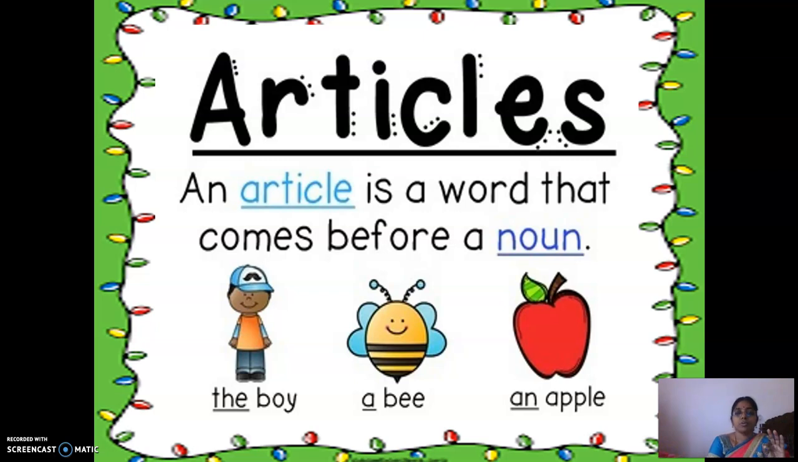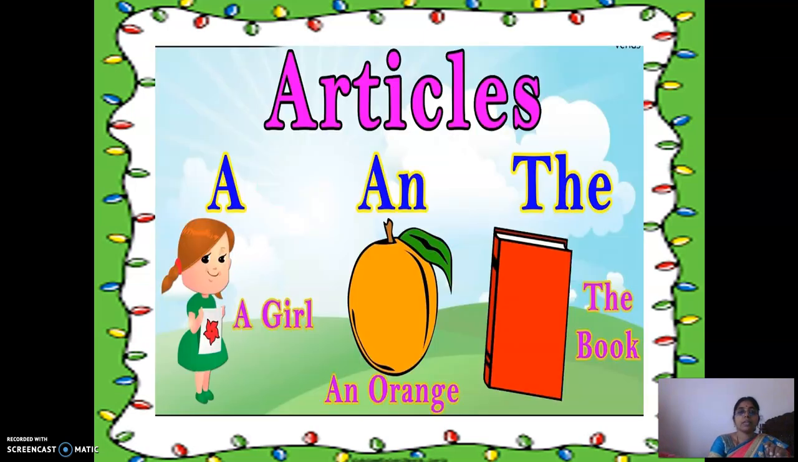Okay, so we will see examples, and following this is a test. Be ready with the test note also. So here three examples are given: the boy, a bee, an apple. Here in the boy, the is an article; in a bee, a is an article; in an apple, an is an article, right?